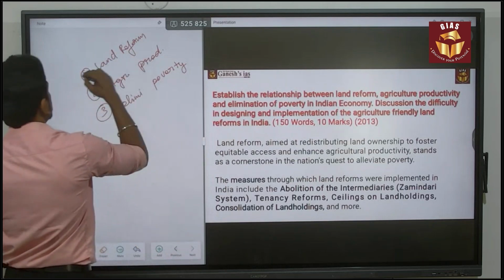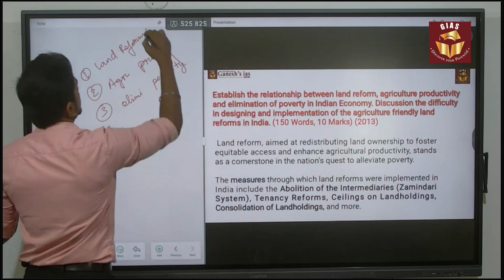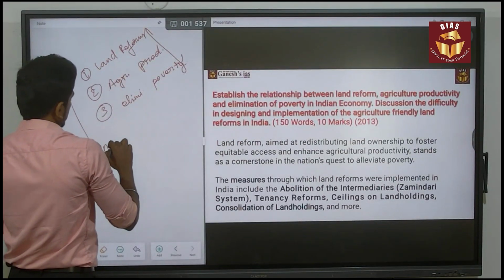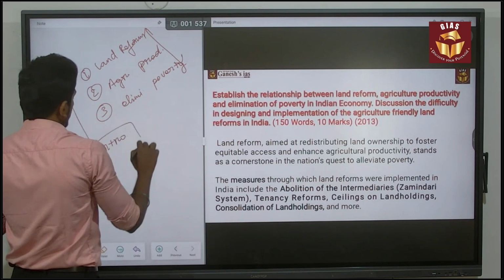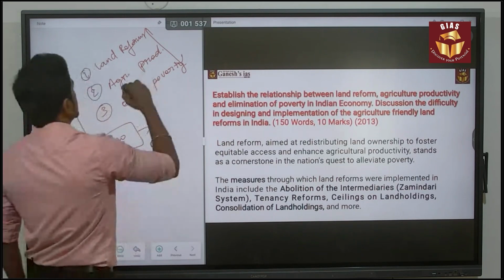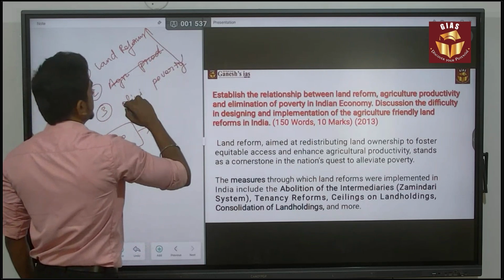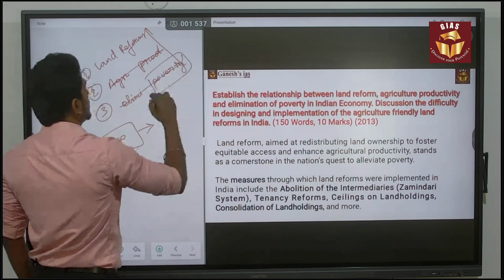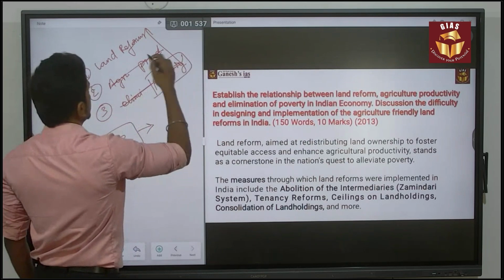So first, there are three keywords. For which keyword are you going to give an intro? For that, you have to be more precise about your syllabus. In the syllabus, there is no word called agricultural productivity or elimination of poverty. Even though there is the word poverty, there is nothing called elimination of poverty.